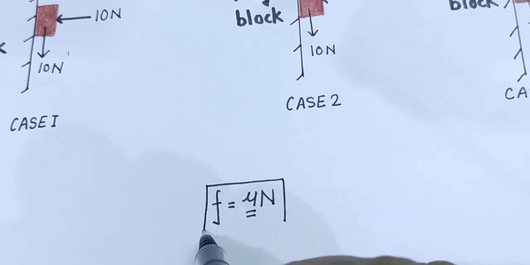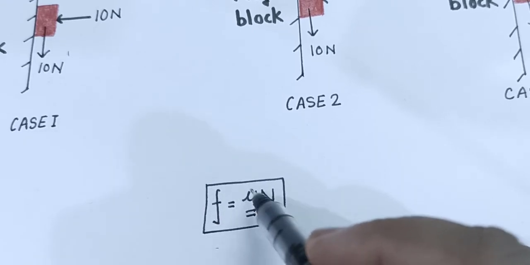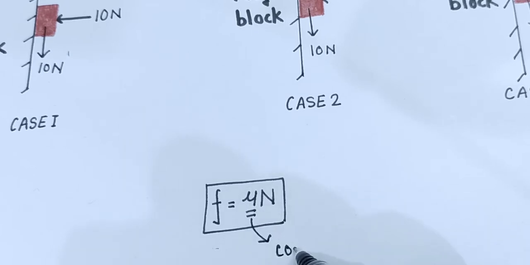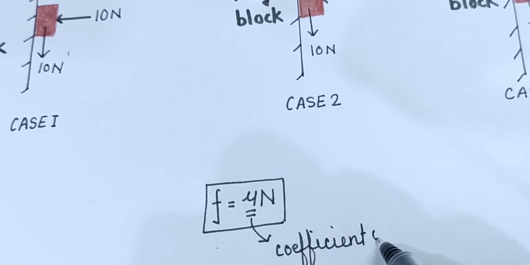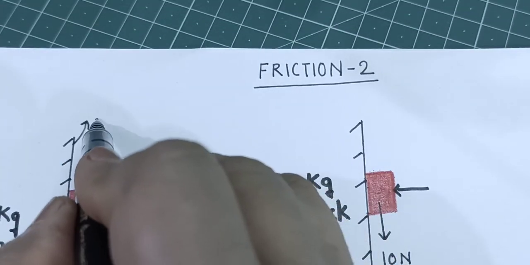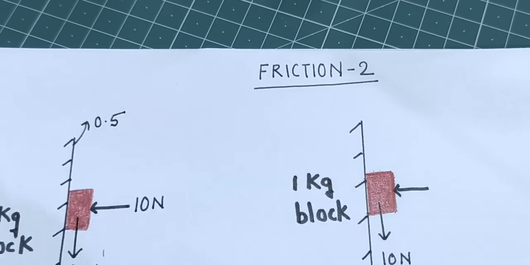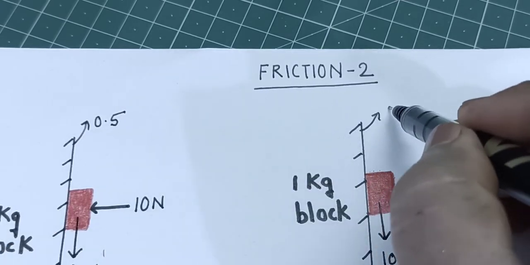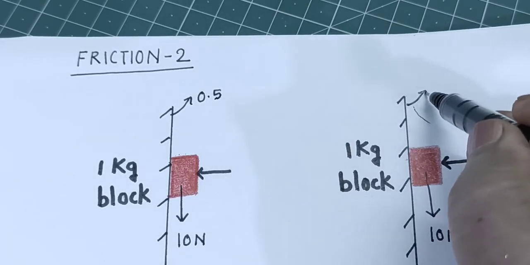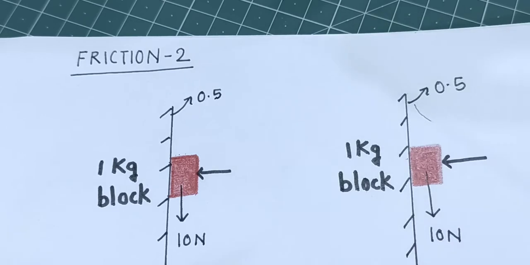Material decides, and material is represented by the coefficient of friction, right? Now say the coefficient of friction of the wall is 0.5 here, 0.5 here, and in the third case also 0.5.